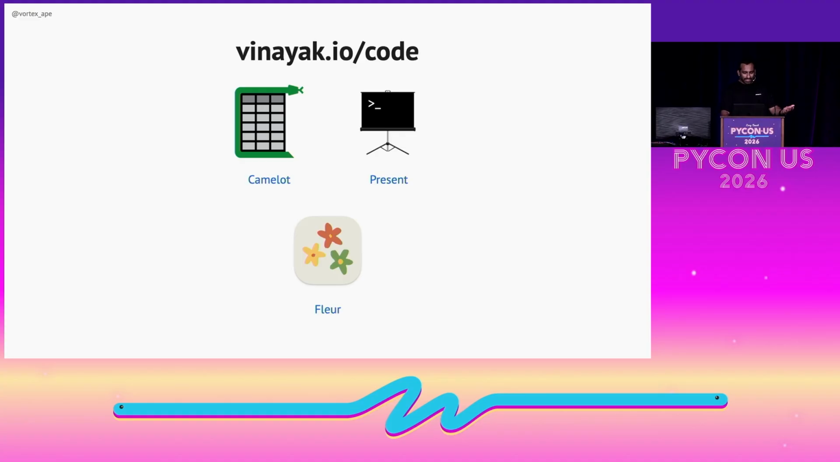A little bit about myself. I'm a software engineer based in Paris. I built a bunch of open source libraries, most notably Camelot, which is a PDF table extraction library, which has been used at places like NASA, Stripe, and Figma. You can check everything out at that link up there.